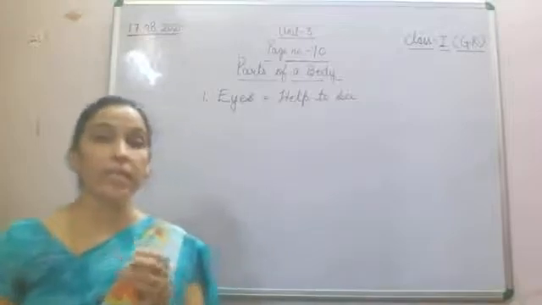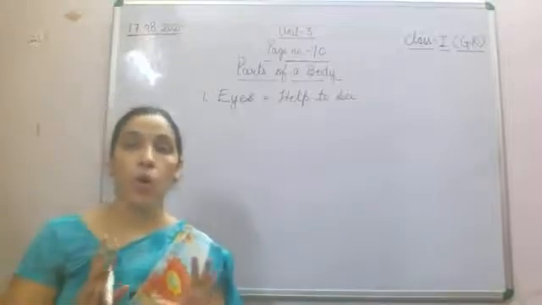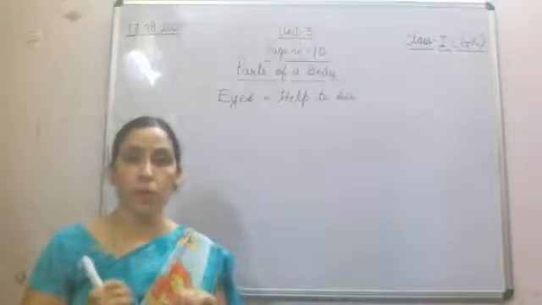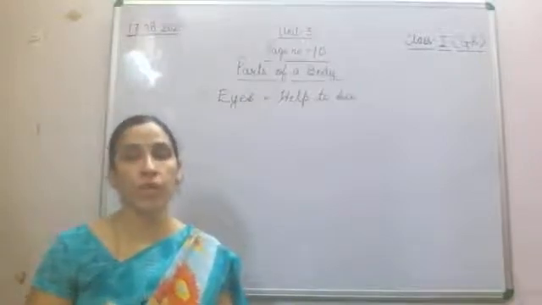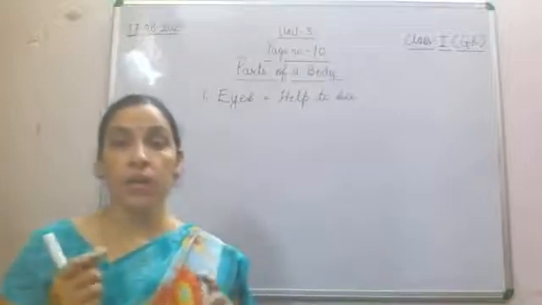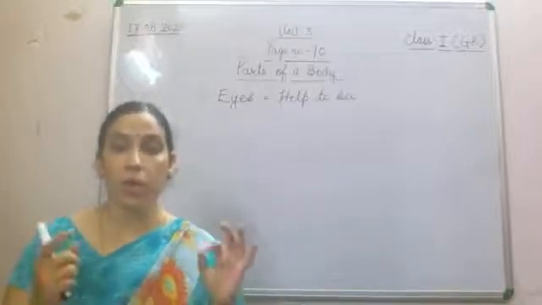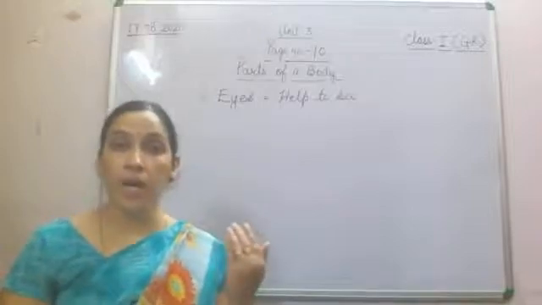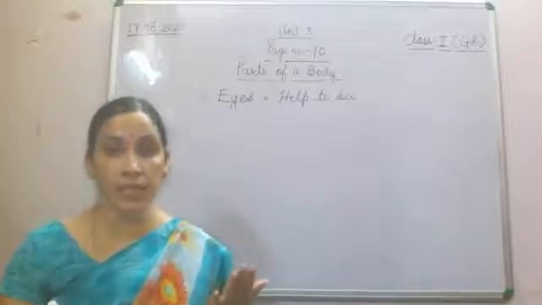Now the eyes are a very important organ of your body. With the eyes you can see things clearly.